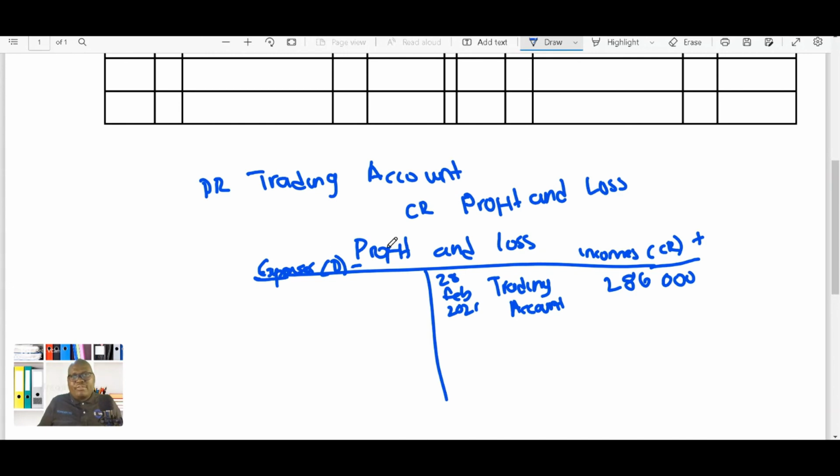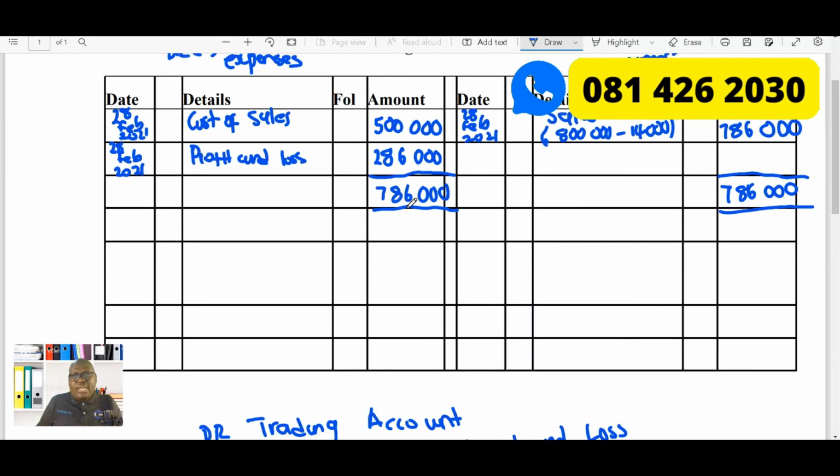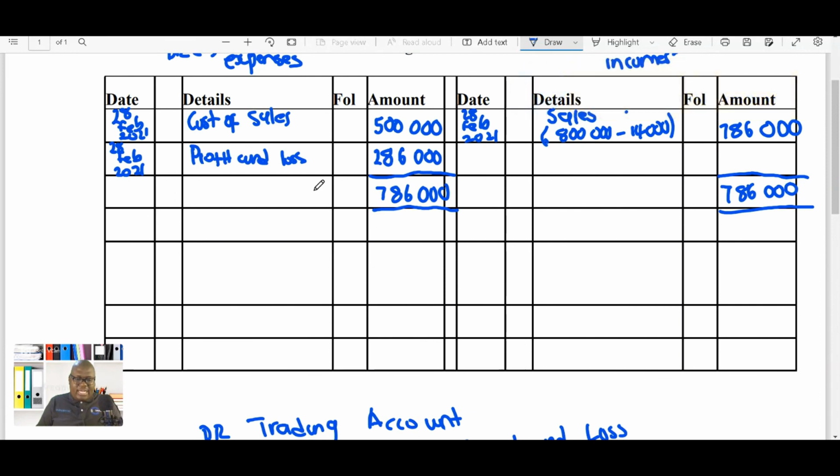And you need to check your information, because I've said that we are going to credit the profit and loss account. You come to your profit and loss account and check, is my profit and loss account really credited? And if you check here, our profit and loss account is actually credited. So this means what we've told is the truth. And one of the things that I want to caution you on is that you must always make sure that you verify your amount. So if we take 286,000 plus 500,000, how much are we going to get? And we are indeed getting 786,000. So this is in a nutshell how you do your trading account.